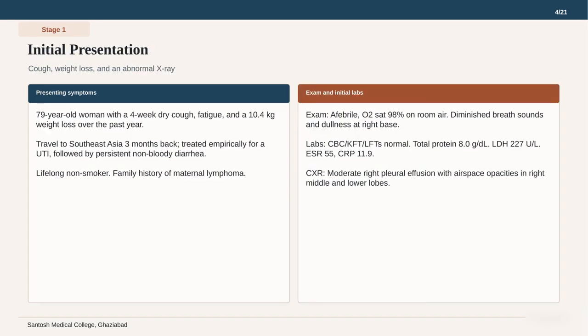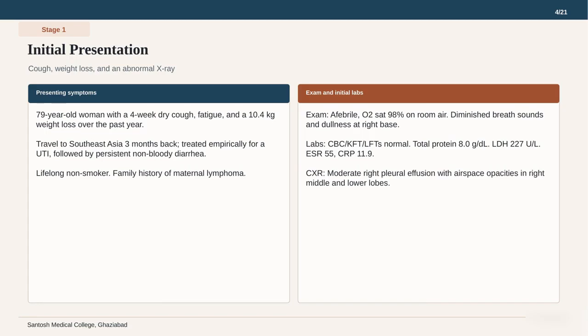As we look at the initial presentation, we have a 79-year-old woman presenting with a 4-week dry cough and fatigue. Notice the significant 10.4 kilogram weight loss over the past year. Her history includes travel to Southeast Asia 3 months ago and a family history of maternal lymphoma. Examining the section on the right, her vitals are stable, but she has diminished breath sounds and dullness at the right base, while her blood counts and kidney function are normal.